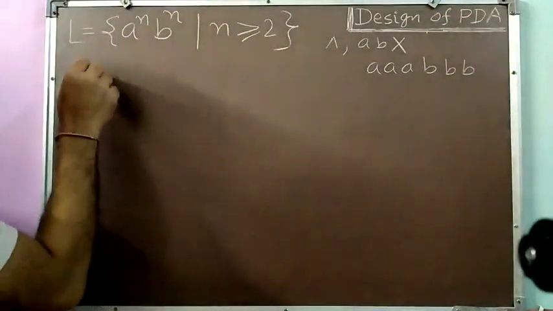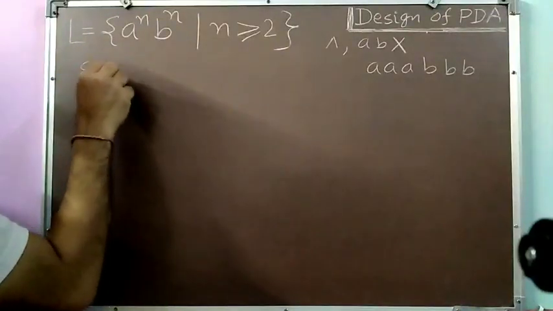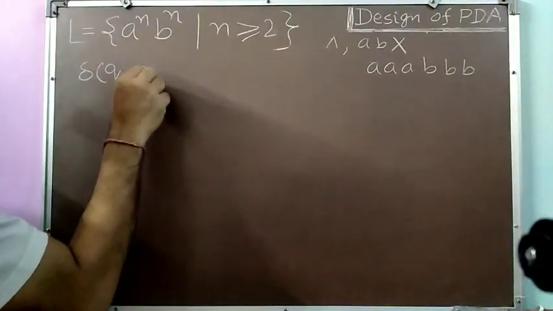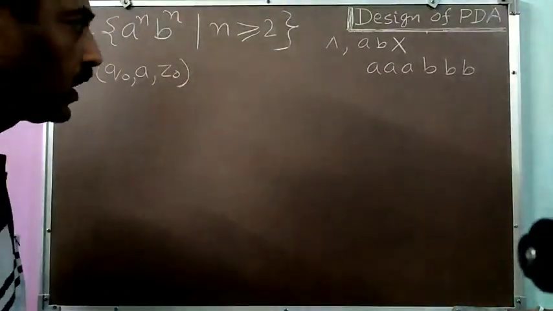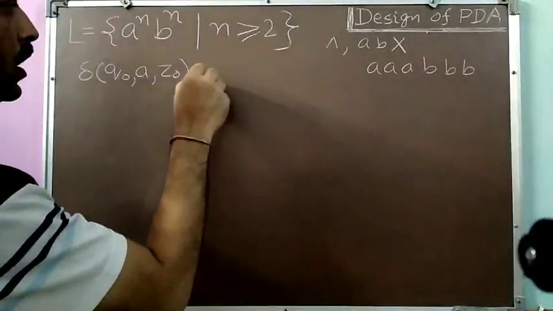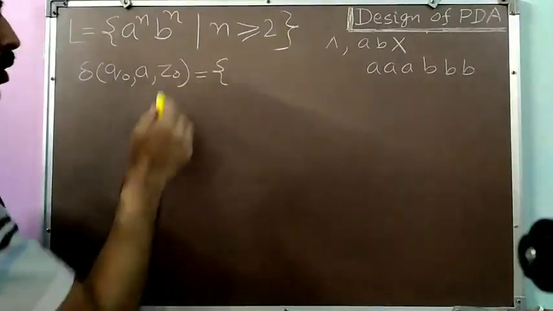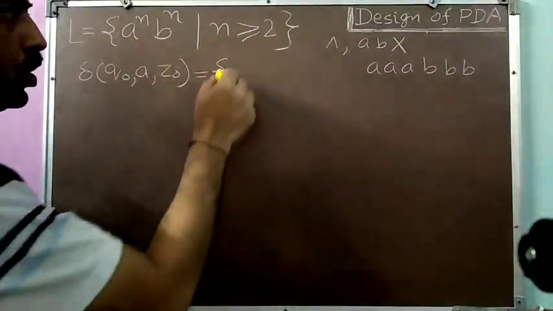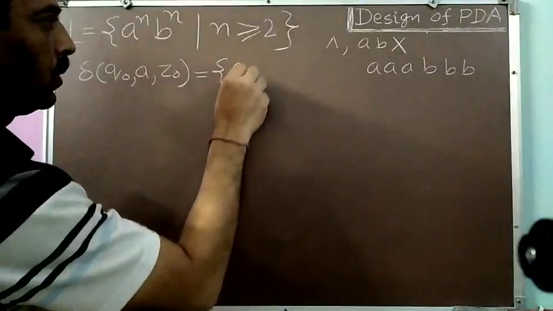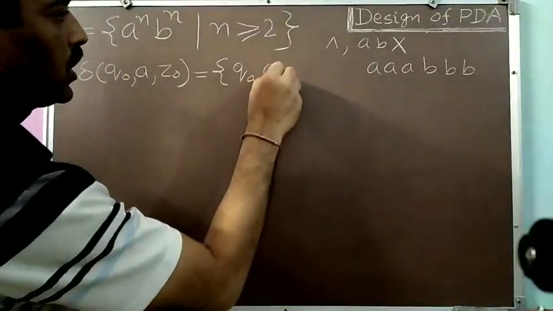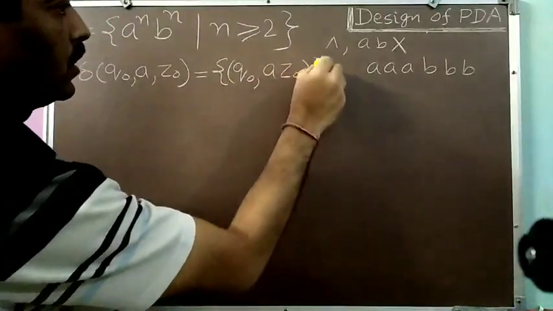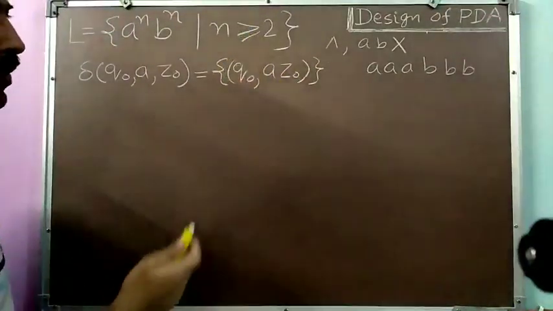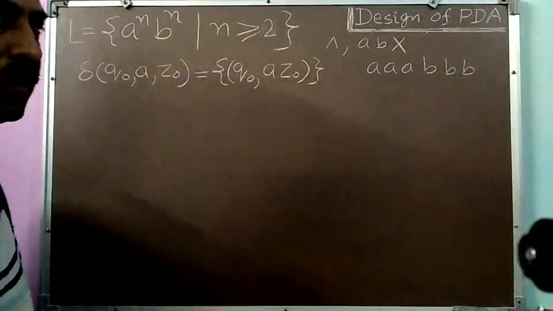So let us start with delta of Q0, A, Z0. In the successful scenario, we will get our first letter as A. So this A, what we have to do, we have to push. So we will be in the state Q0 and pushing this, so AZ0 I will be writing here. Now on the top of the stack, A will come and A will be pushed.